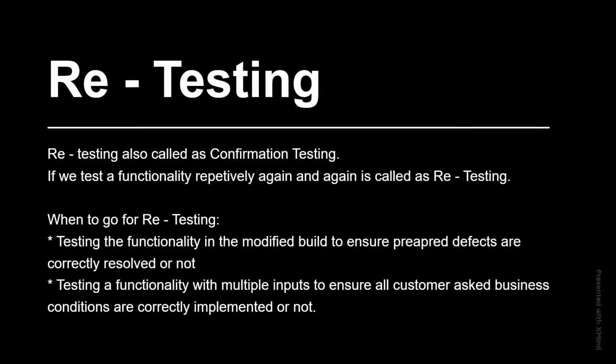Okay, so the next point here is testing a functionality with multiple inputs to ensure all customer-asked business conditions are correctly implemented or not. Here there is some application, where 500 users want to use the Gmail application, right?